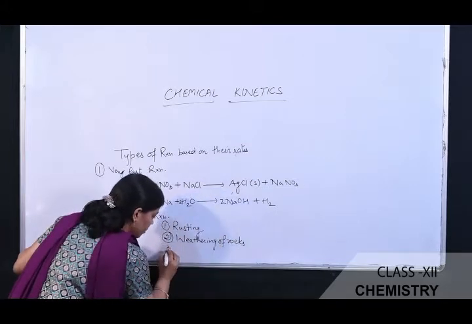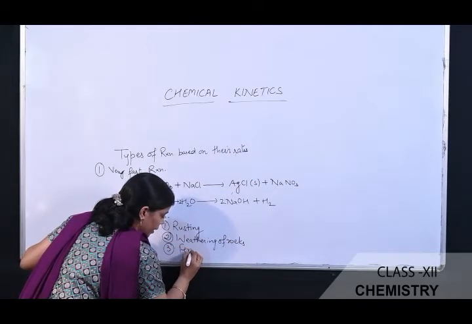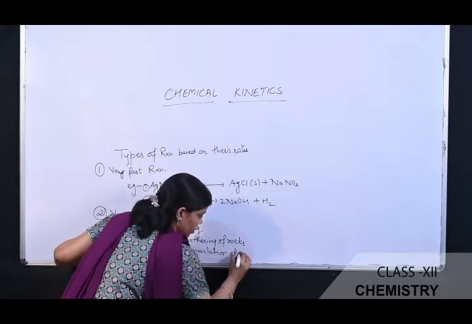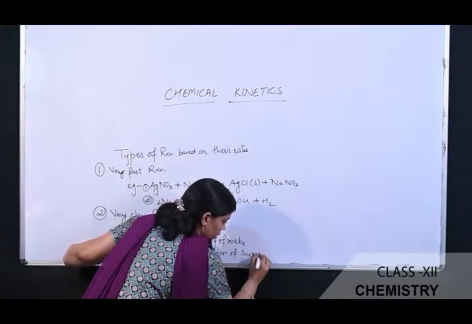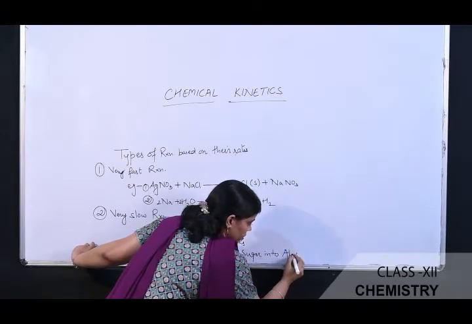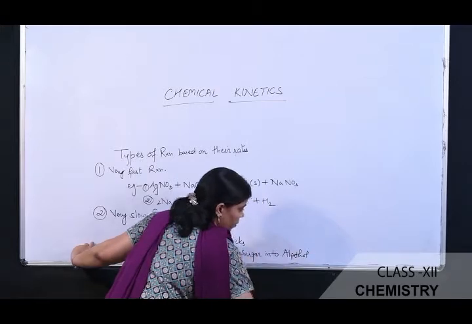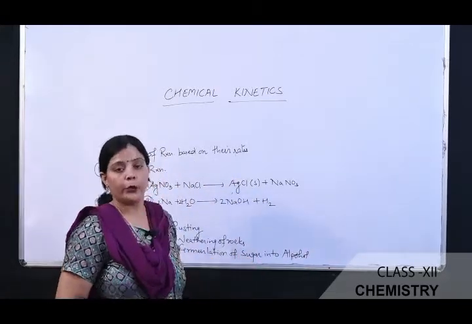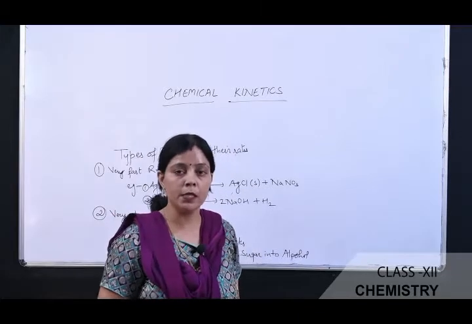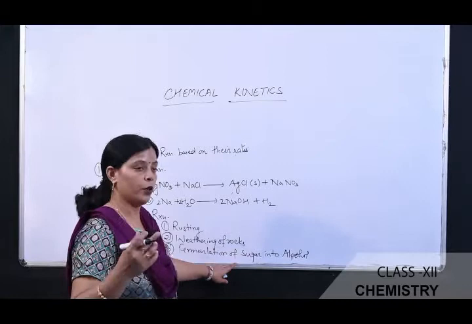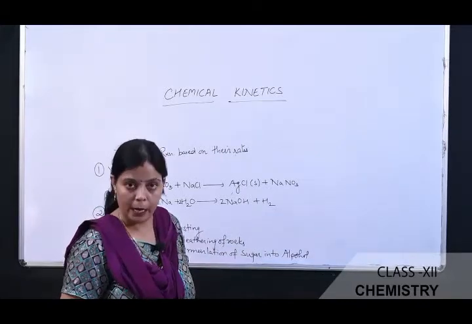And the third one is fermentation of sugar into alcohol. In fermentation, you can see the formation of bubbles, meaning the liberation of carbon dioxide in the froth, when you perform the experiment in the laboratory.